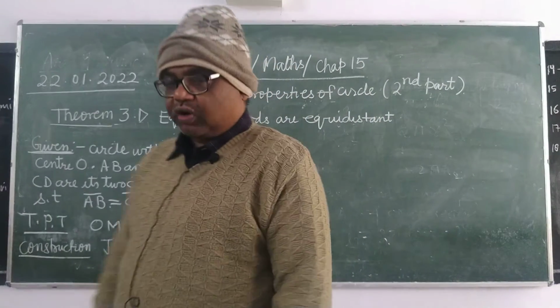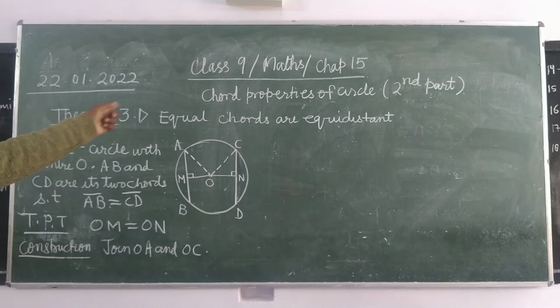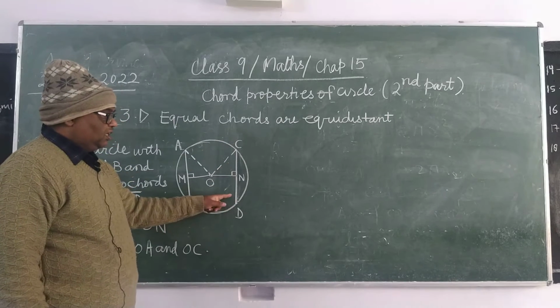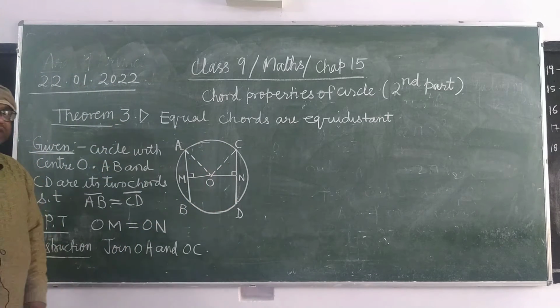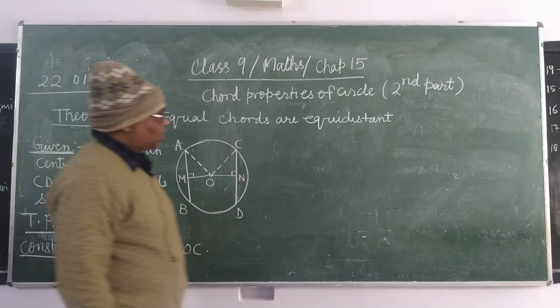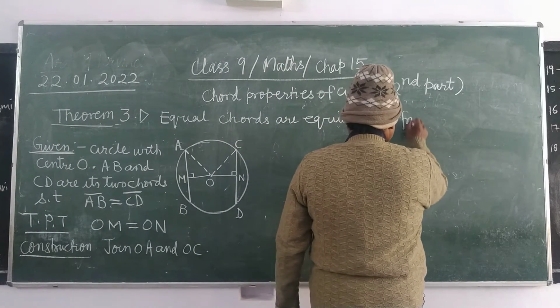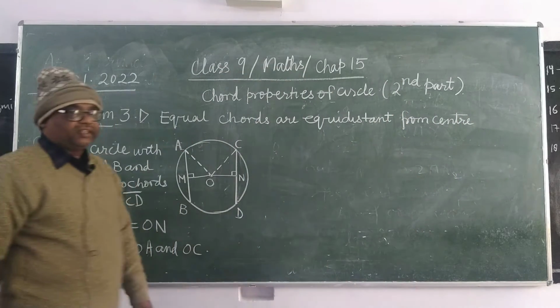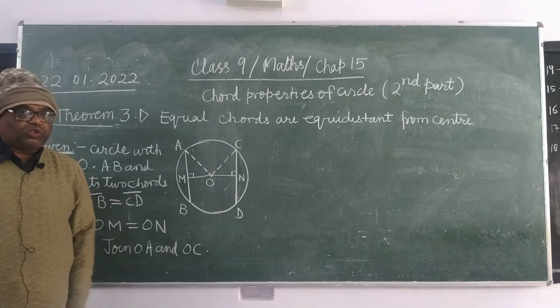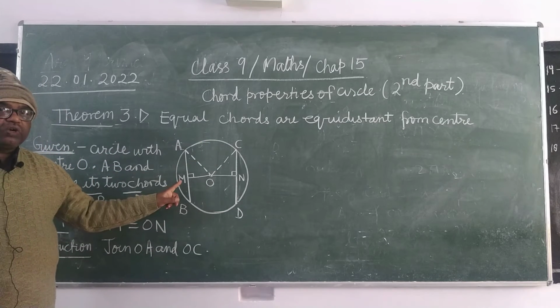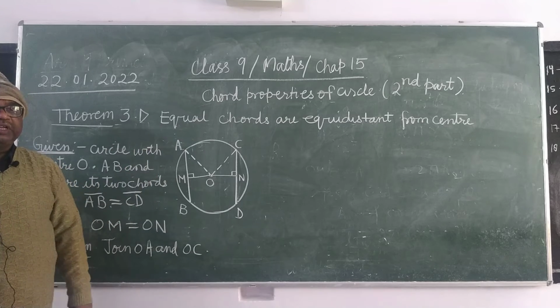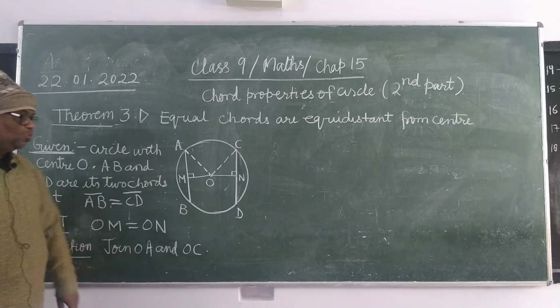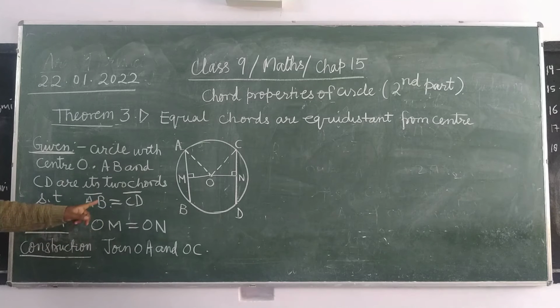Now see the third theorem. Third theorem is: equal chords are equidistant from center, means if the chords are of equal length then their perpendicular distances from the center will be equal. If chord AB is equal to chord CD, then its perpendicular distance from the center will remain the same, means OM will be equal to ON. If AB equals CD, then OM equals ON, that you have to prove.